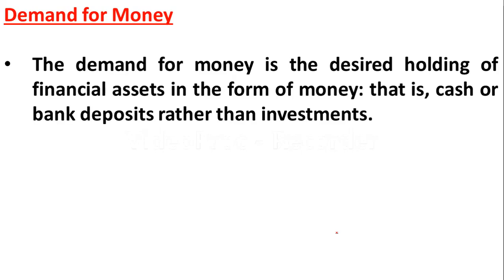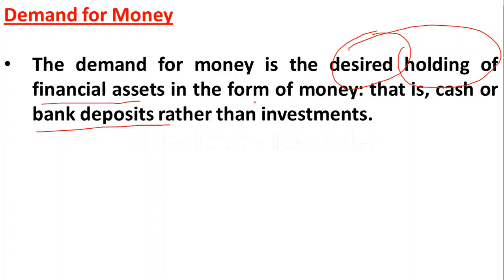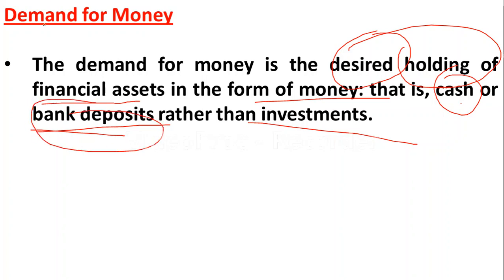As we all know, demand for money is when people hold cash. Instead of holding assets, people want to hold money in the form of cash or in bank deposits. So demand for money means the desire to hold financial assets in the form of money, that is in the form of cash or in bank deposits rather than investment. So instead of investing somewhere else, people are holding financial assets in the form of cash or bank deposits. It is known as the demand for money.